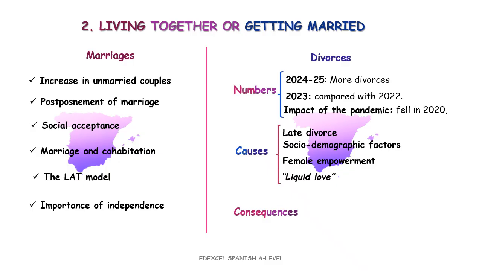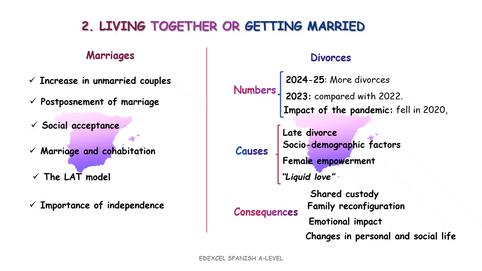And what about consequences? Well, nearly half of divorces in 2024 involved shared custody of children. Families also go through reconfiguration, reorganizing after a marital breakup. The emotional impact can be strong, with stress, anxiety, and other difficulties affecting those involved. Finally, divorce leads to changes in personal and social life. New routines, redefined family ties, and new ways of connecting with others.